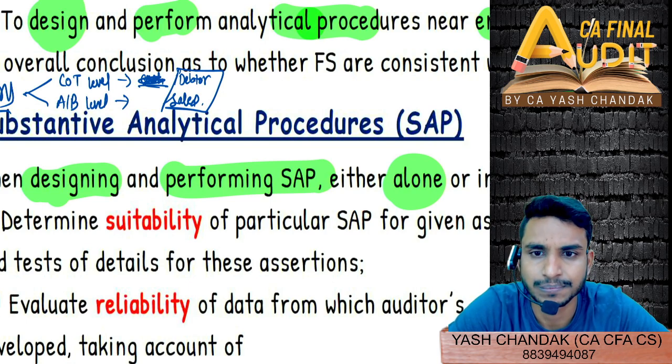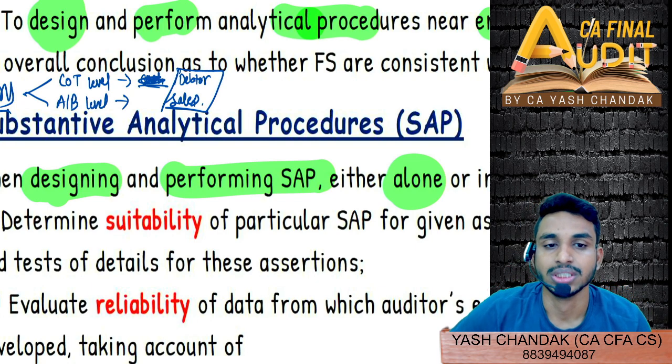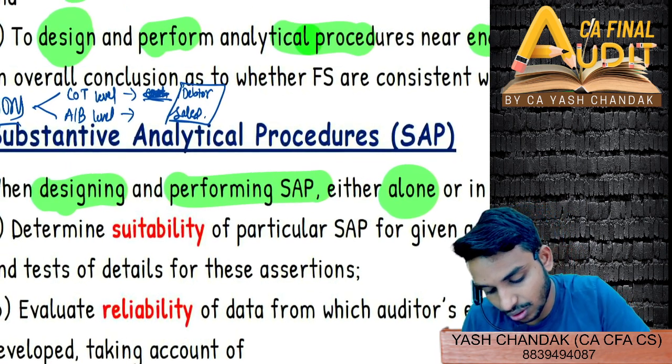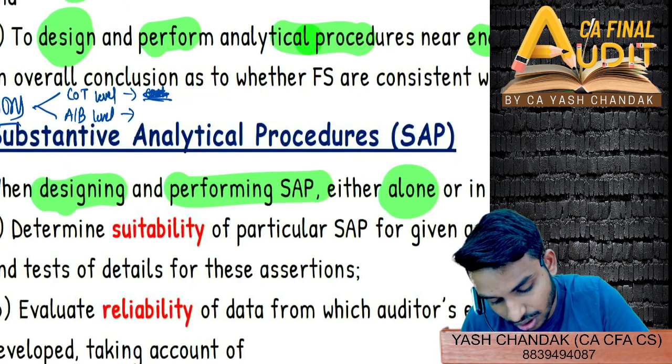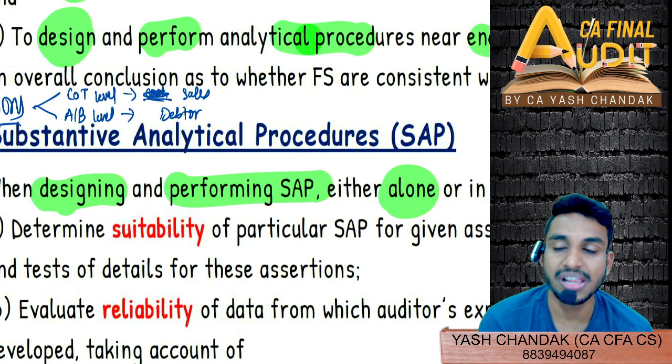So now you are saying account balance level. Yes. Sorry, class of transaction, I said it wrongly. Sales here will be the class of transaction and the account balance will be debtor. It will be sales, right?